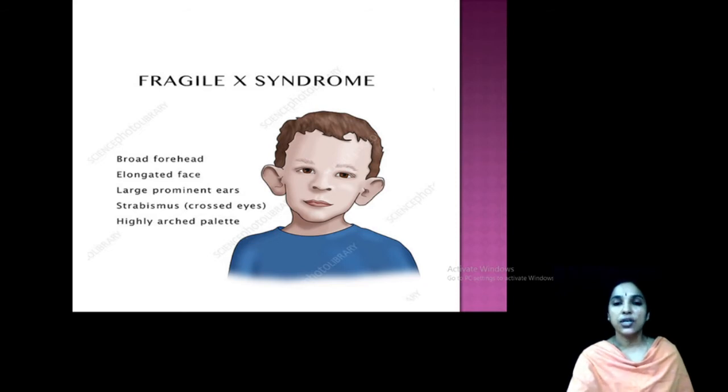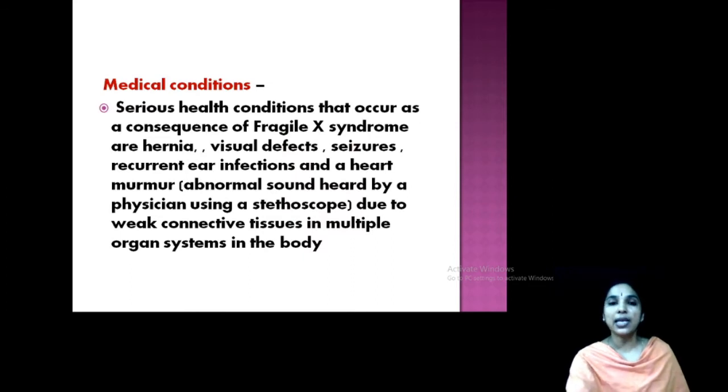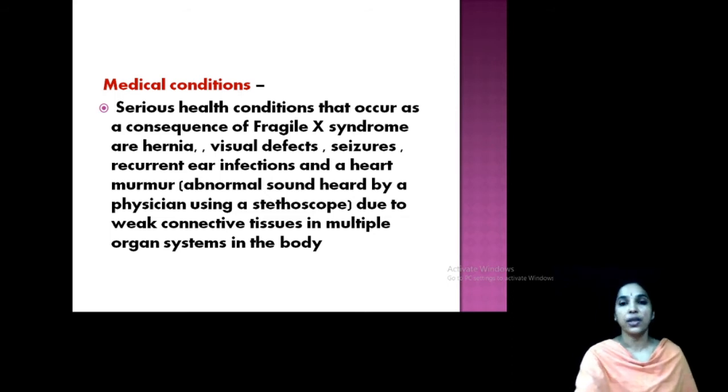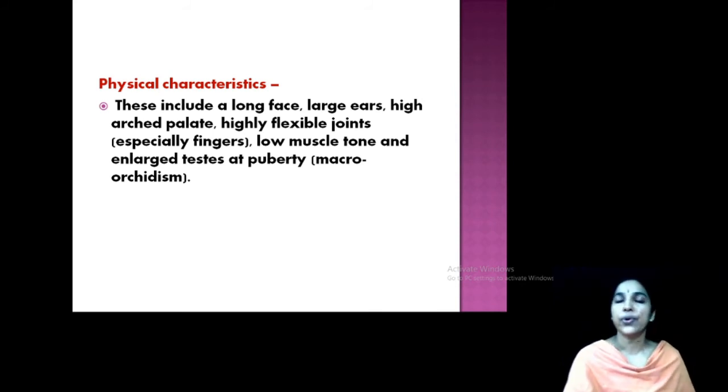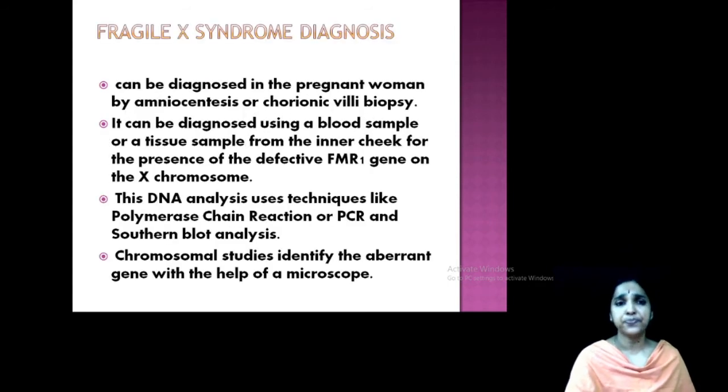You can see a broad forehead, an elongated face, large prominent ears, strabismus or crossed eyes, and a highly arched palate. These are some of the symptoms of the syndrome. Medical conditions: serious health conditions occur due to this, like visual defects, seizures, ear infections, heart problems, etc. Then physical characteristics, I already told you: large ears, long face, highly flexible joints, etc.